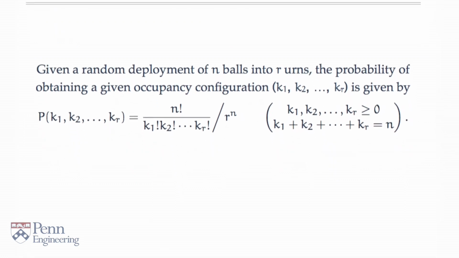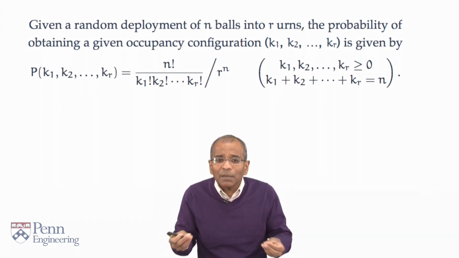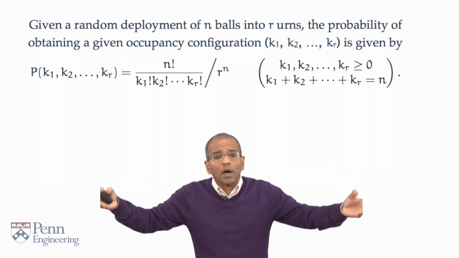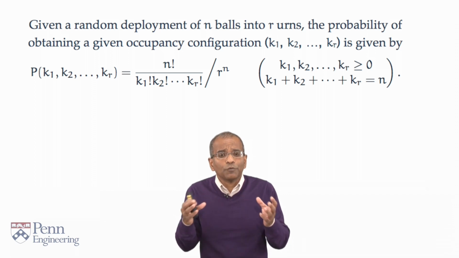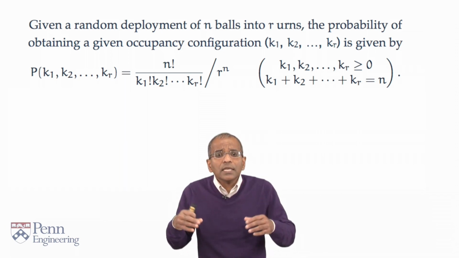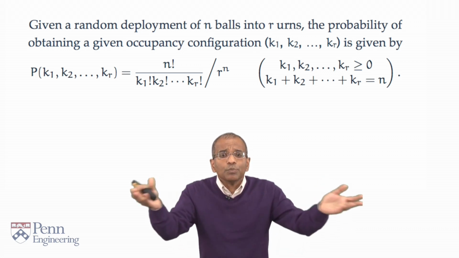Of course, bear in mind here that these occupancy numbers must be non-negative and they must add to the total number of particles in the system. Now this looks beautiful, elegant, and a complete story of how particles in nature might distribute across states.